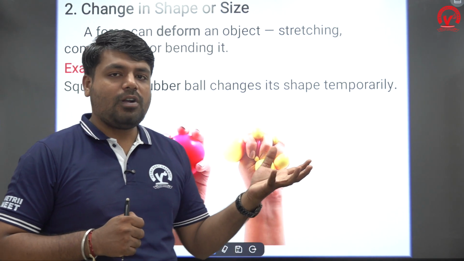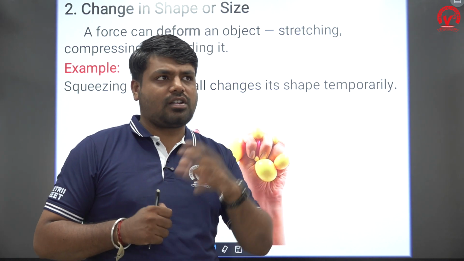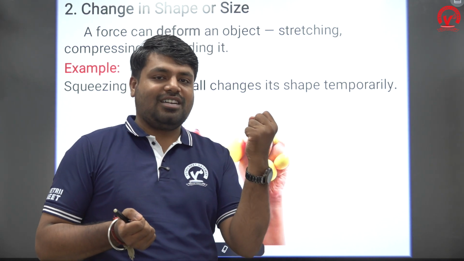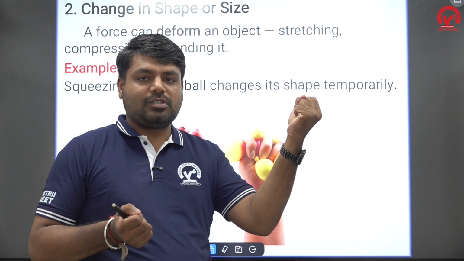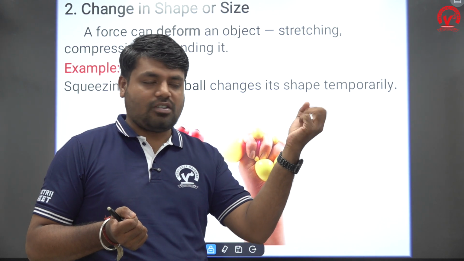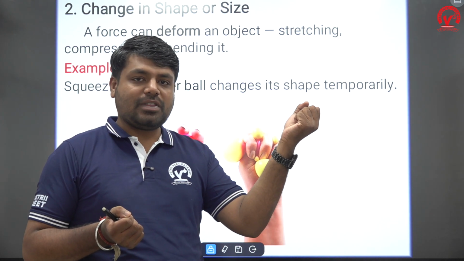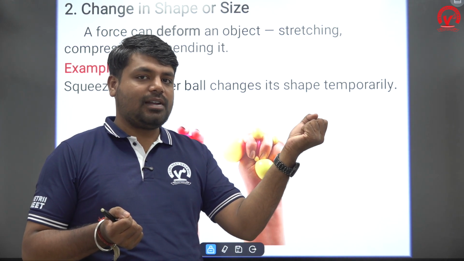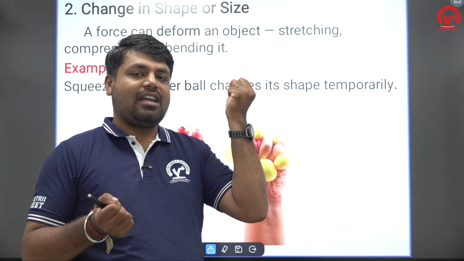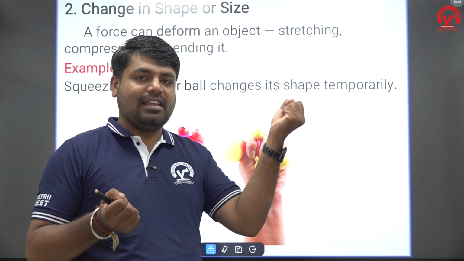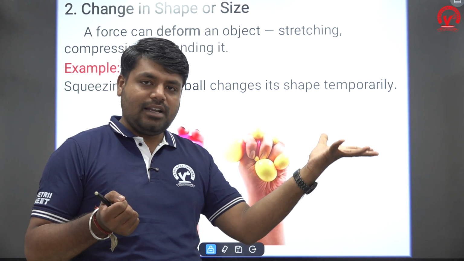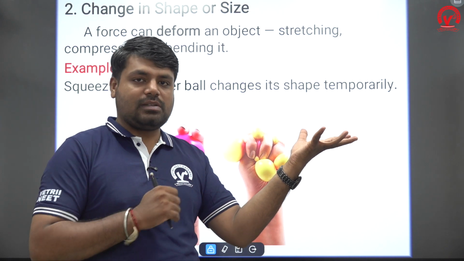For example, if you are holding a sponge ball and you compress it by applying some force with your fingers, what will happen to the sponge ball? The sponge ball will compress. After releasing the force, what will happen? It will regain its original position.